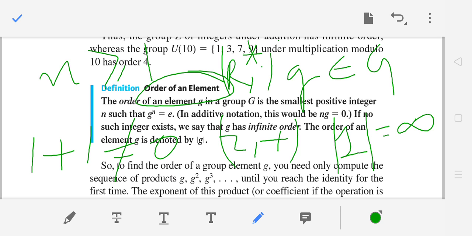So the order of minus 1 is 2, because 2 is the least positive integer such that minus 1 squared is the identity, which is 1. So I think it is well clear what the order of an element is. It is the smallest positive integer n such that g to the power n is the identity.